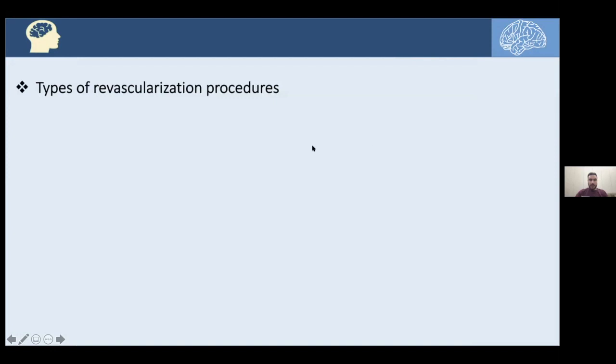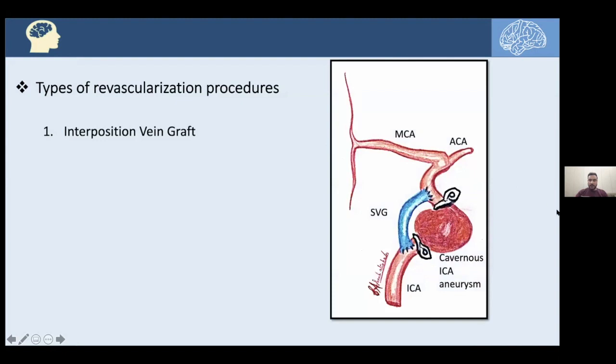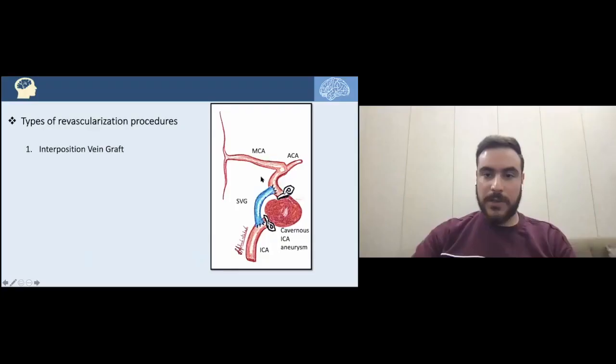Now we will talk about the types of revascularization procedure. The first one is the interposition vein graft, in which, for example, as we can see here, there is a cavernous ICA aneurysm, the cavernous segment of the ICA, C3 aneurysm. Here's the ICA for the orientation, and distally the medial ACA and lateral MCA. After trapping that aneurysm by clipping it, we interpose a vein graft, a saphenous vein graft, just proximal to the clip and just distal to that aneurysm clipping. So the blood should shunt and divert to that area to supply it. So that would be type 1 bypass, the interposition vein graft.